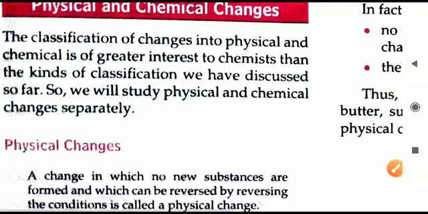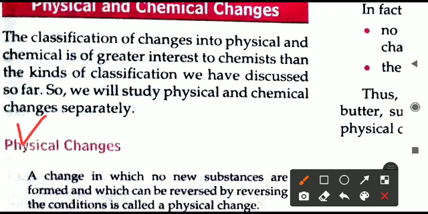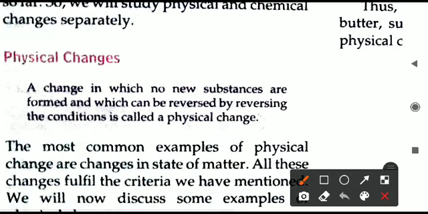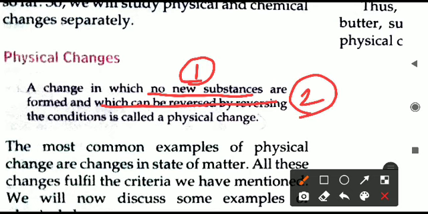The physical changes are those changes in which no new substance is formed. This is one of the conditions for a physical change. So if any change is a physical change, nothing new will be formed. And the second thing is that it can be reversed by reversing the condition.